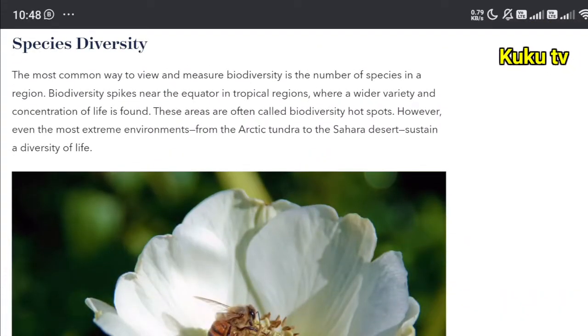Species diversity. The most common way to view and measure biodiversity is the number of species in a region. Biodiversity spikes near the equator in tropical regions, where a wide variety and concentration of life is found. These areas are often called biodiversity hotspots. However, even the most extreme environments, from the Arctic tundra to the Sahara desert, sustain a diversity of life.